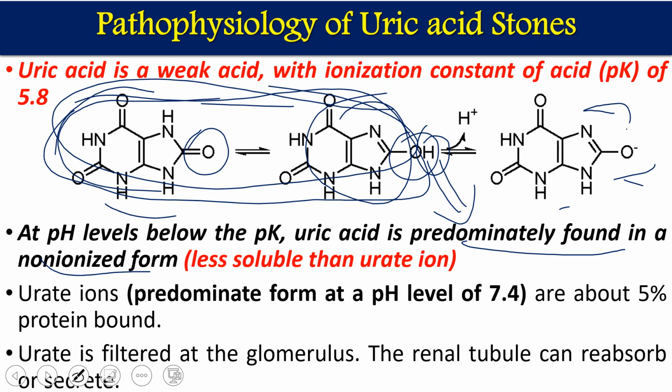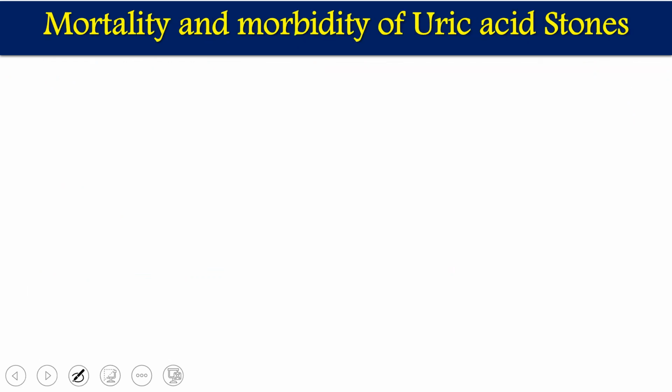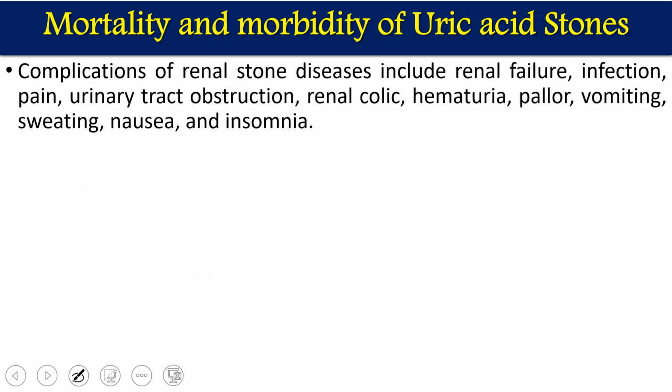This urate is filtered at the glomerulus. The renal tubules can reabsorb and secrete it. Now, there are a number of complications associated with uric acid stones. The complications of renal stone disease include renal failure, infections, unbearable pain, urinary tract infections, obstruction, renal colic, hematuria, meaning blood comes into the urine, pallor, vomiting, sweating, nausea, and insomnia.